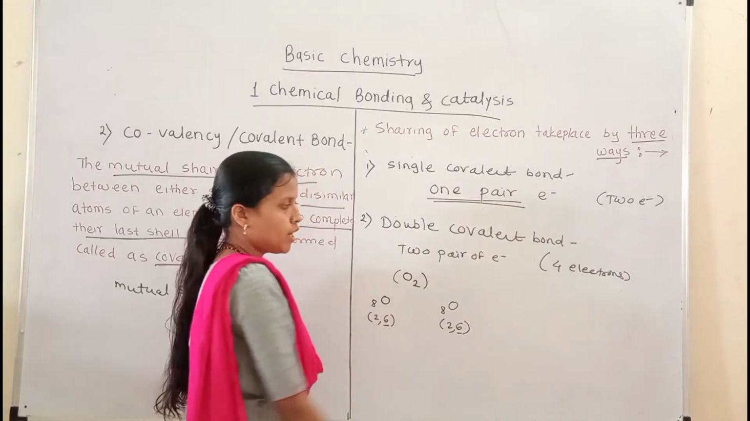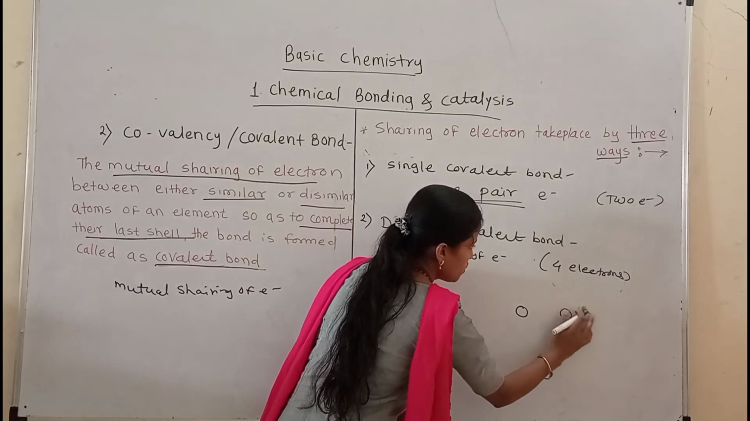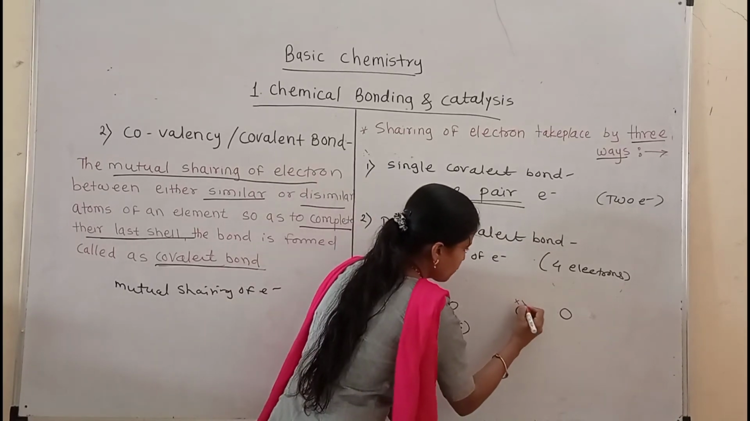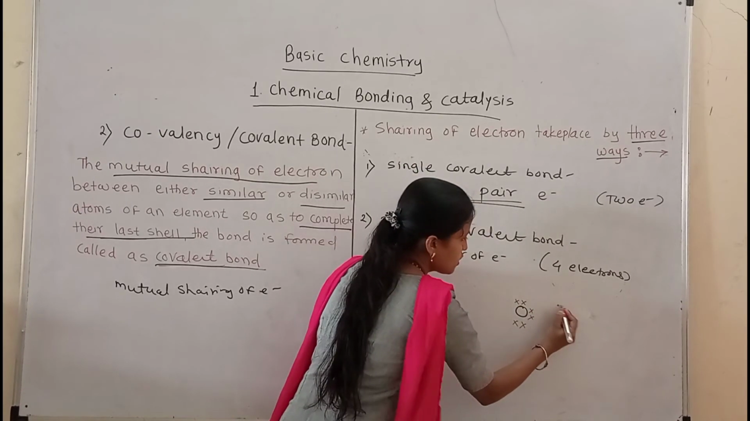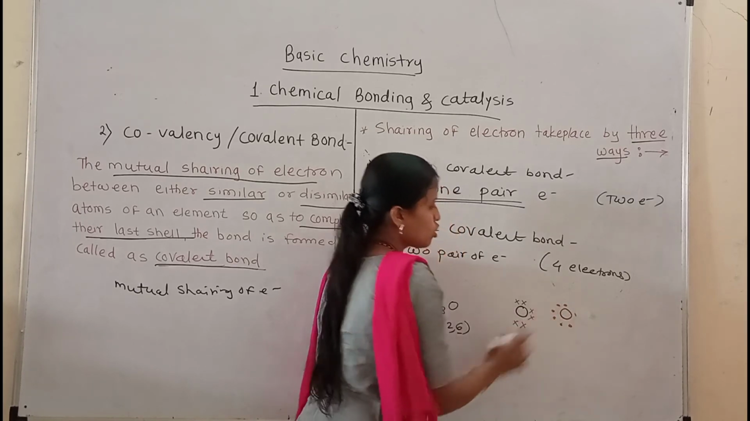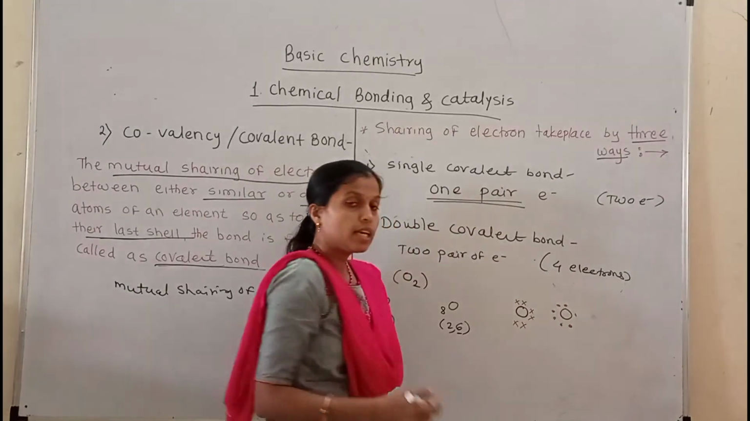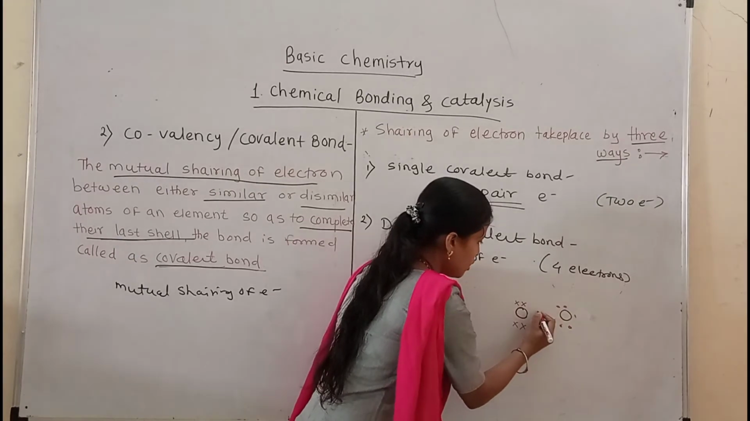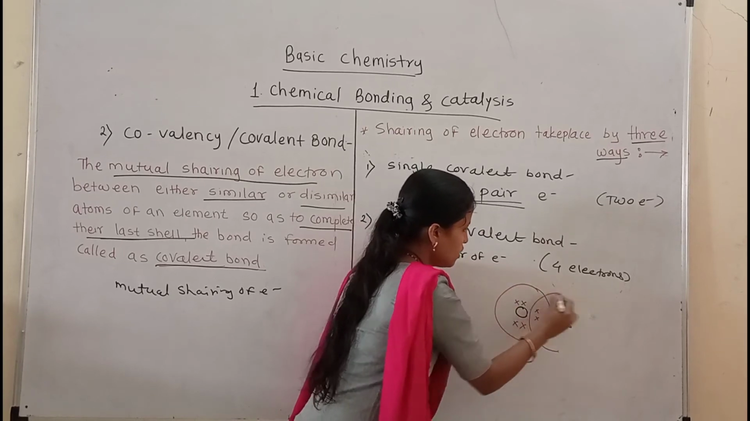So we write these valence electrons in this manner: two oxygen atoms, and 6 valence electrons are present in one oxygen atom and 6 valence electrons are present in the other oxygen atom. Both these oxygen atoms require 2 more electrons to complete their octet. So these two oxygen atoms can share 2 electrons with each other in this manner.